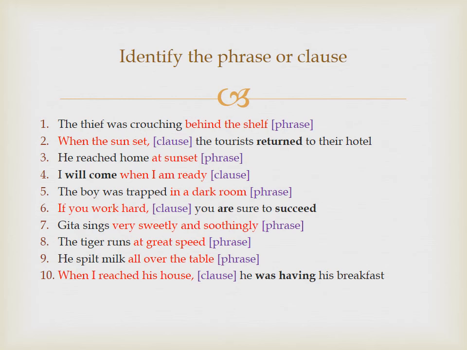Where was the thief crouching? That is made clear by the expression behind the shelf. Behind the shelf is a phrase. Remember, look at it, it doesn't have a verb. So it's a phrase and it makes things clear. This expression tells us clearly the exact location of the thief. Even without it, the sentence is meaningful.